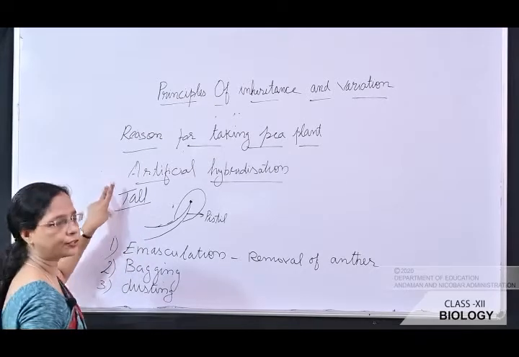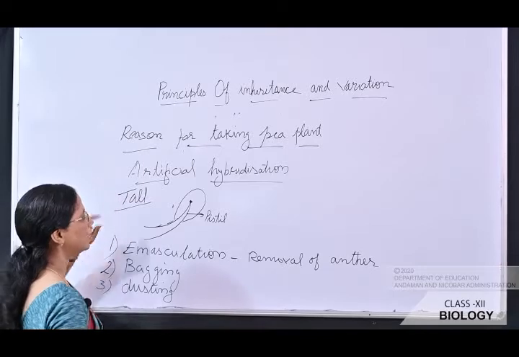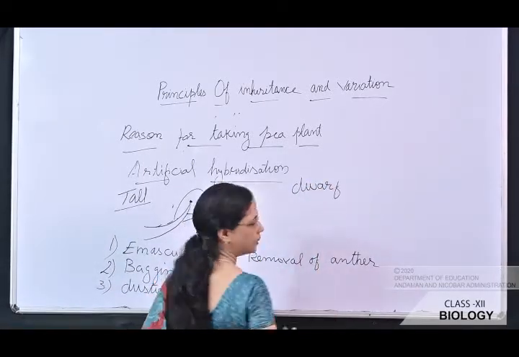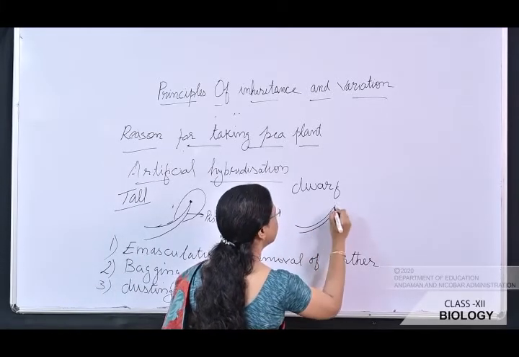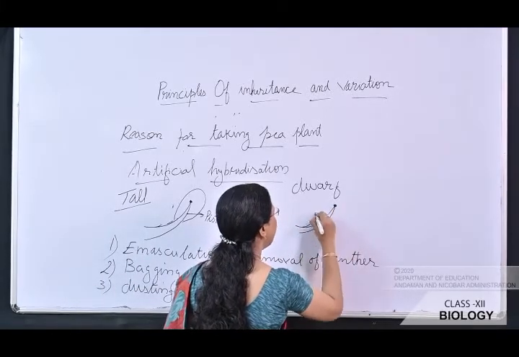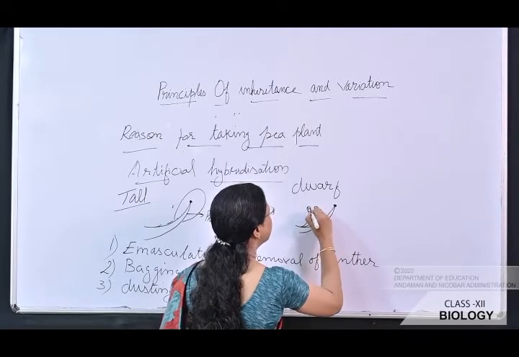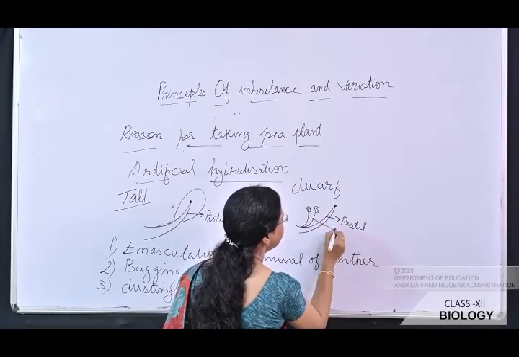Suppose we wanted to cross this tall pea plant with a dwarf variety, it is also having pistil, and again it is having stamens, okay, this is pistil and this is stamen.